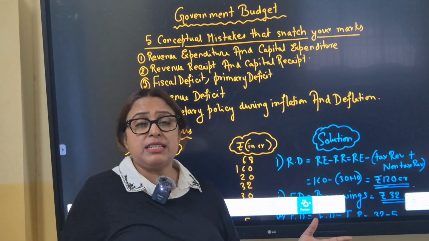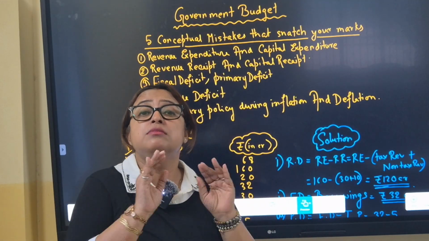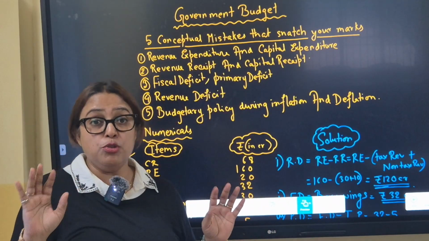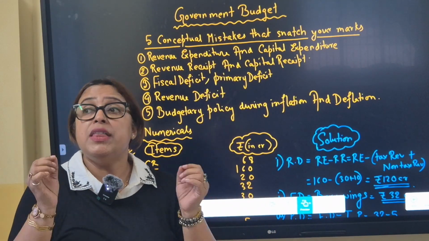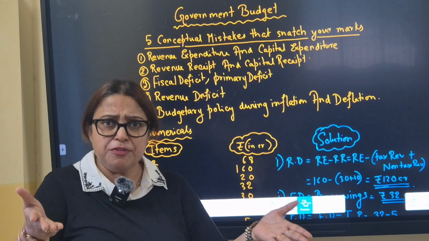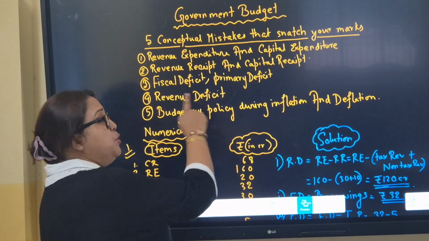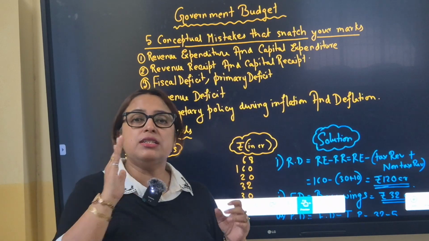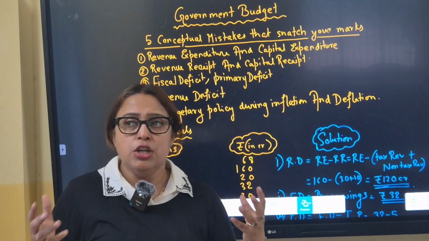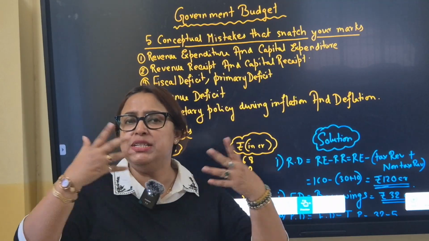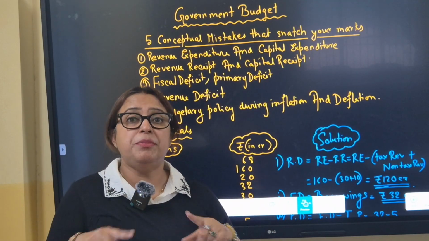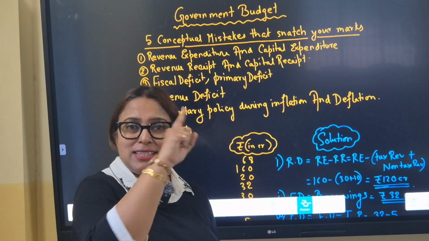Primary deficit, obviously, is the borrowing net the interest that is being paid out of the borrowing amount. So zero primary deficit means that government is borrowing just to pay the interest of previous loans. So it's fiscal discipline actually. Revenue deficit, important. Revenue deficit is when the government is not being able to plan its expenditures and earnings. So that means it is not getting taxes, but government has huge expenditures. This expenditure and earning of government in the government budget chapter is what is called the fiscal policy.